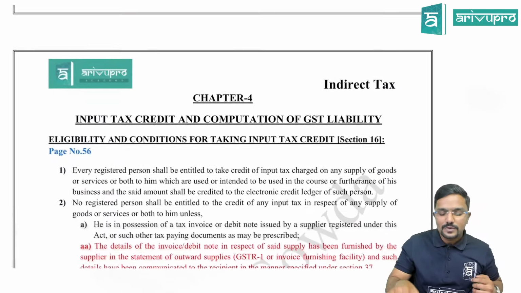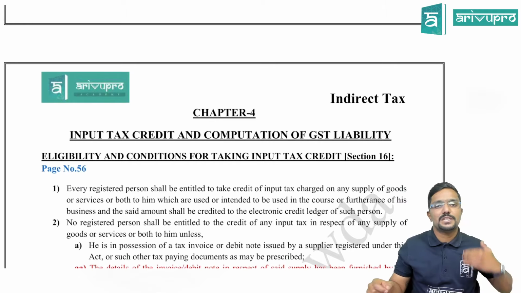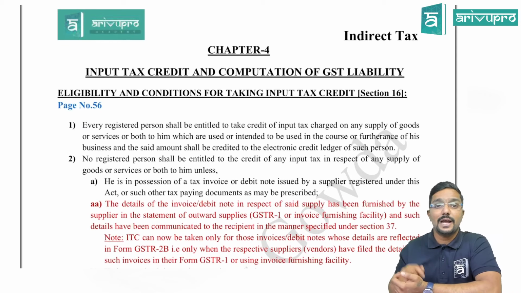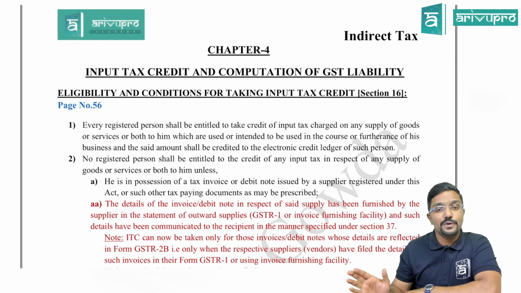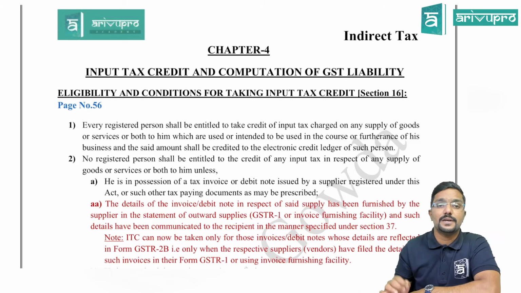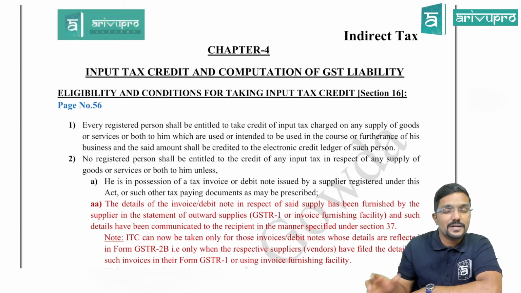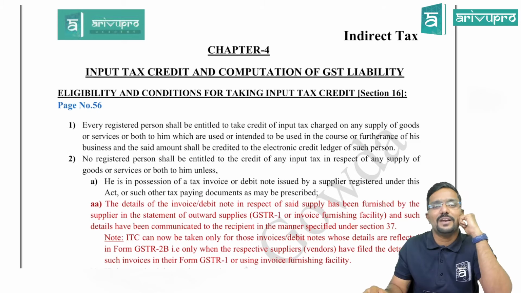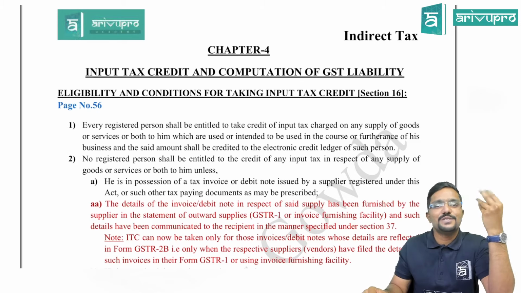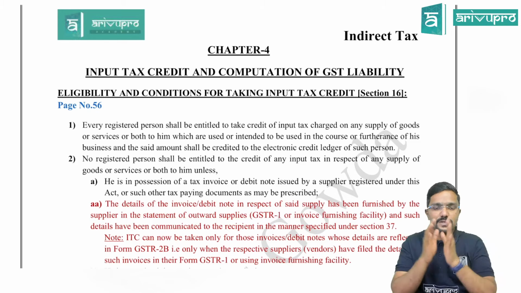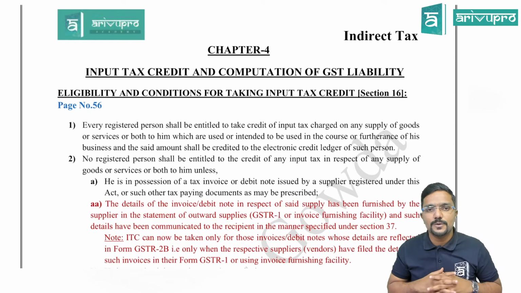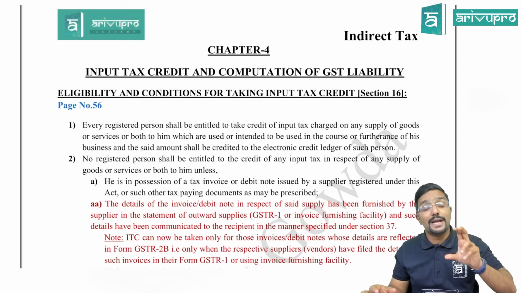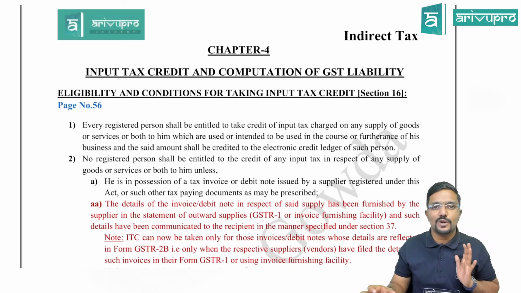So this is all about the amendments with respect to that chapter. Now let us go to the next chapter where the amendments are there. I have taken only the chapters where amendments are there. In between, if any particular chapter is not there in this material, that means there is no amendment with respect to that chapter. For example, chapter 1, I have not included anything here. That means there is no amendment with respect to that. So in this material, which I would be sharing with you guys also, whatever changes have happened is only covered, guys. Clear? And that too, what I have highlighted in red color, you have to focus more on that.